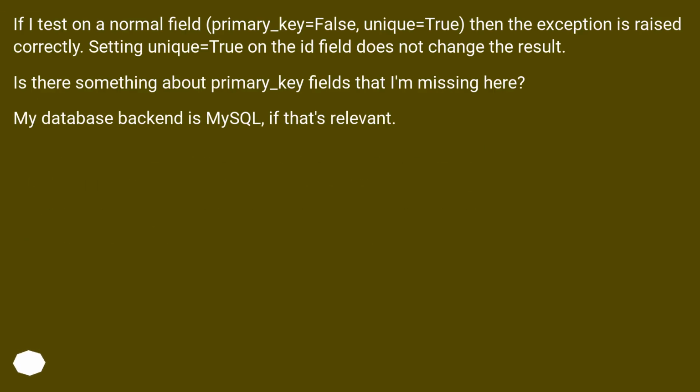If I test on a normal field, primary_key=False, unique=True, then the exception is raised correctly. Setting unique=True on the ID field does not change the result. Is there something about primary_key fields that I'm missing here? My database backend is MySQL, if that's relevant.